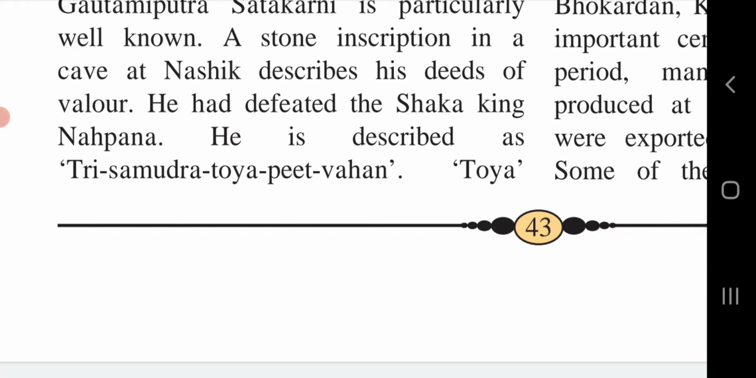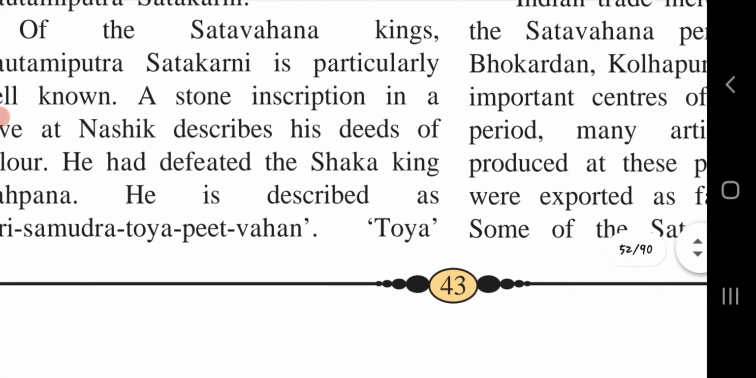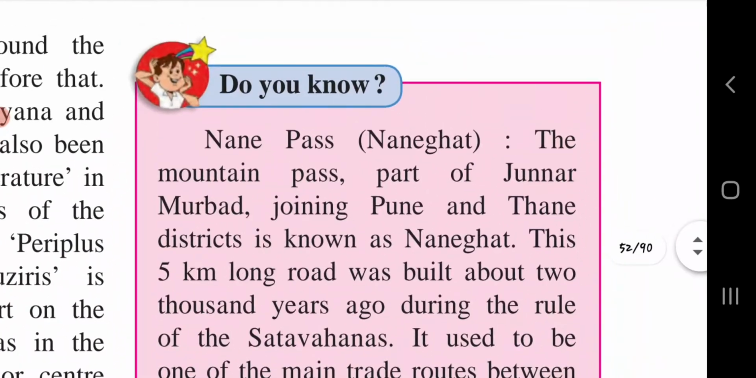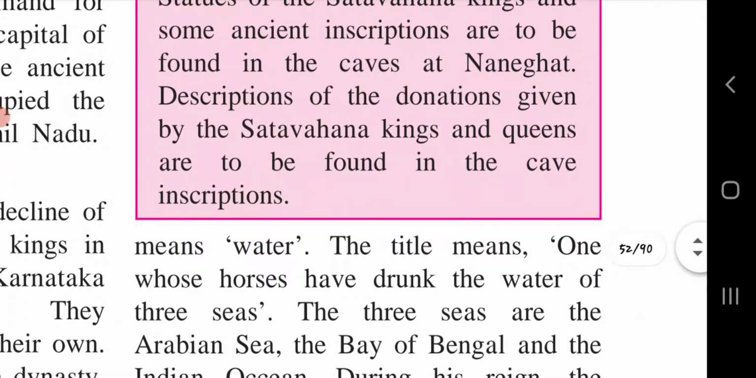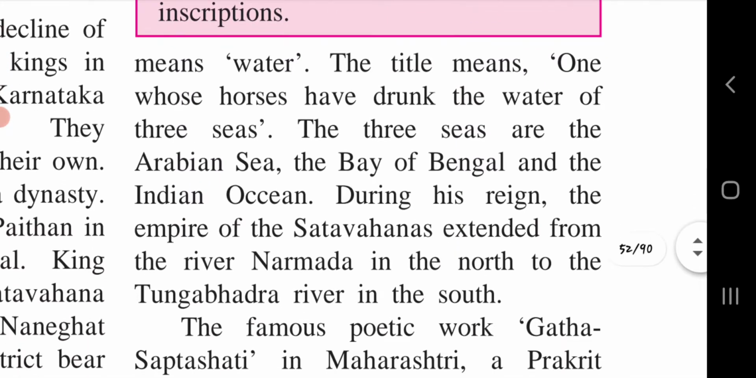He is described as Trisamudra Toya Peet Vahan. The meaning of this sentence is: one whose horses have drunk the water of 3 seas. The 3 seas are the Arabian Sea, the Bay of Bengal and the Indian Ocean.